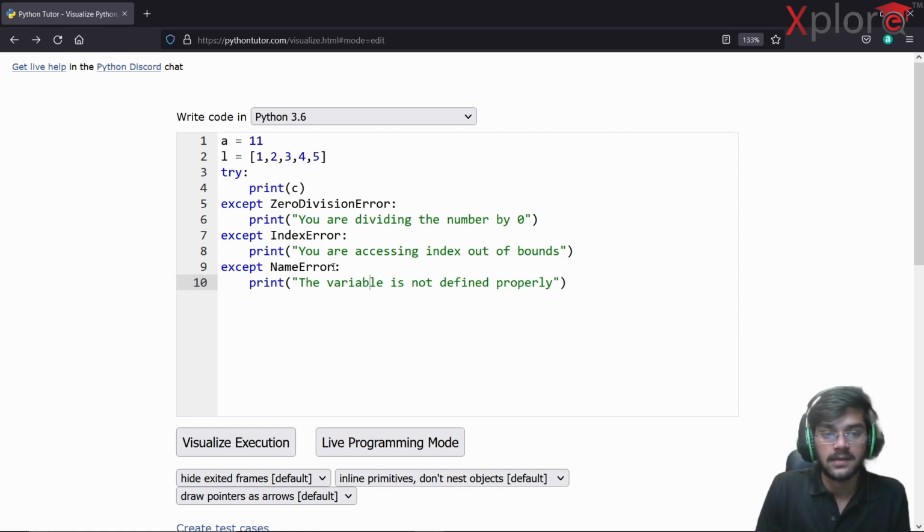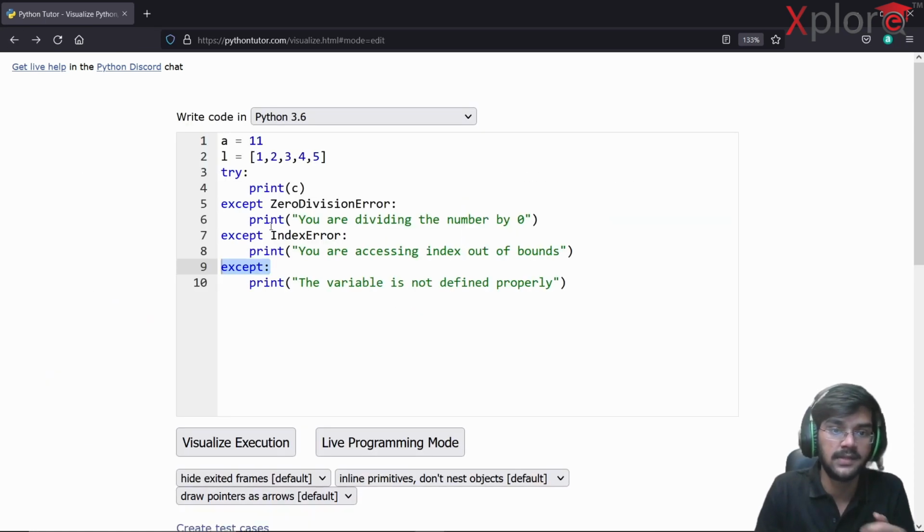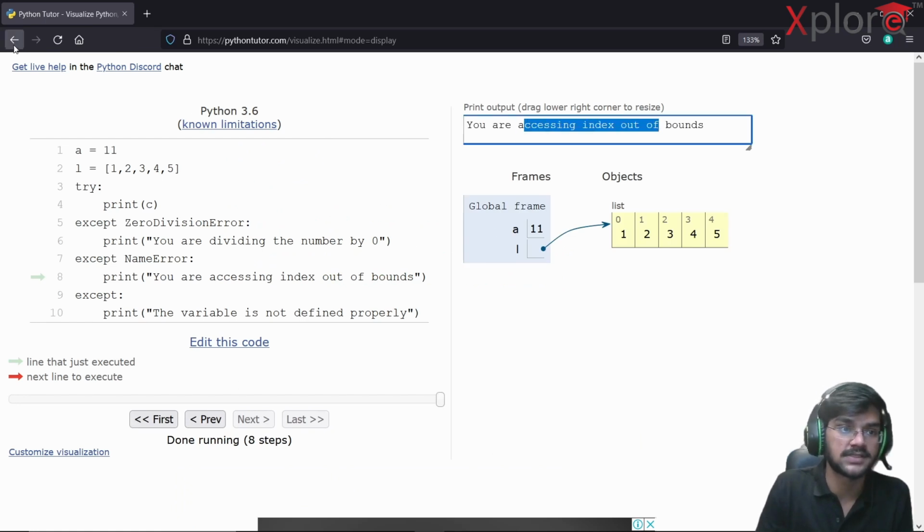Okay, what if I don't write anything here? Then by default, if the exception is not this one or this one, it's going to run for this, right? So in this case, suppose this is it. It's going to run and you can see it's running properly. But what if I had NameError here? Then it's going to throw me, suppose, you are accessing index out of bounds exception for print C.